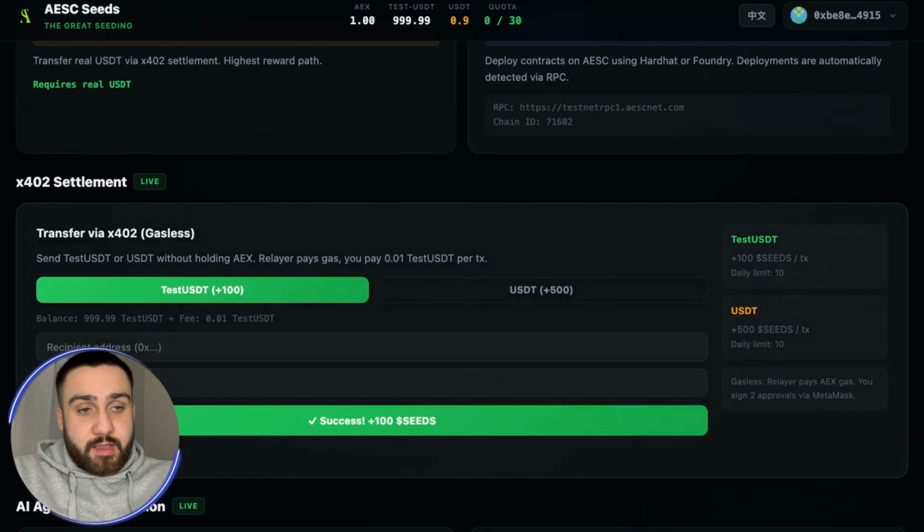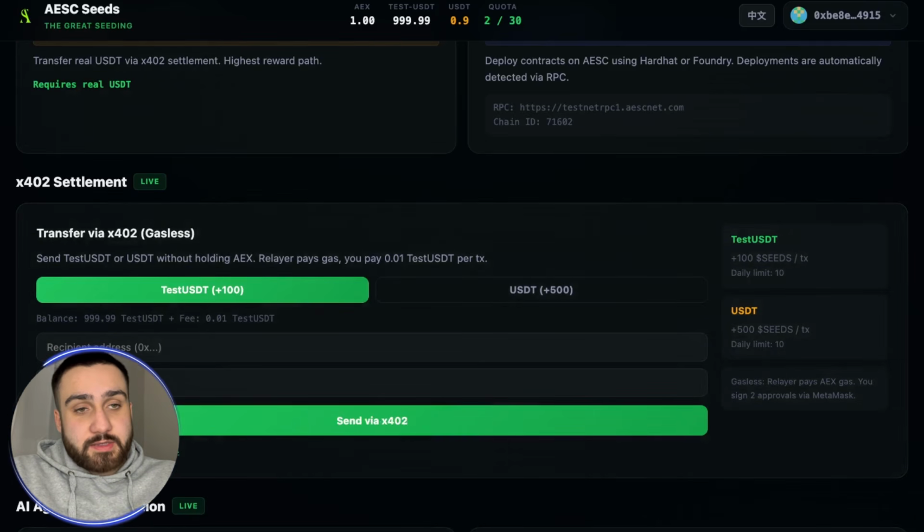And by clicking right here, you can see that the transaction is made. You can see the amount of USDT that we have is 199.99. So you can see that we sent really low. You can see the quota that we made is 2 from 30.